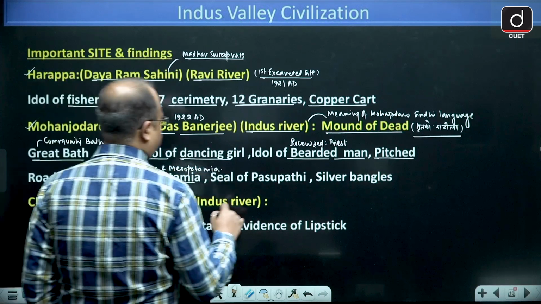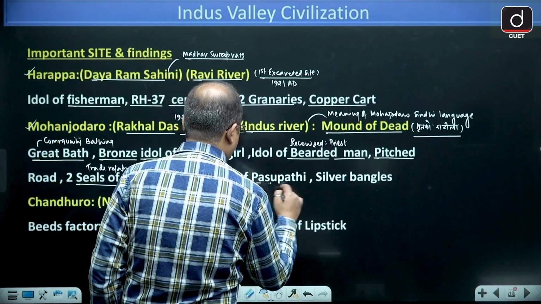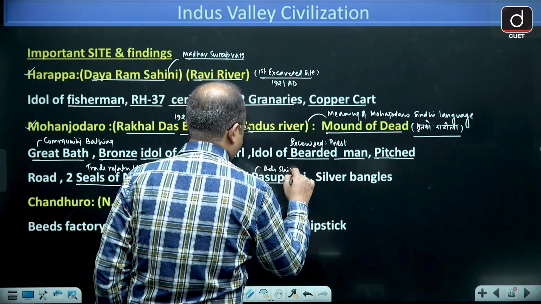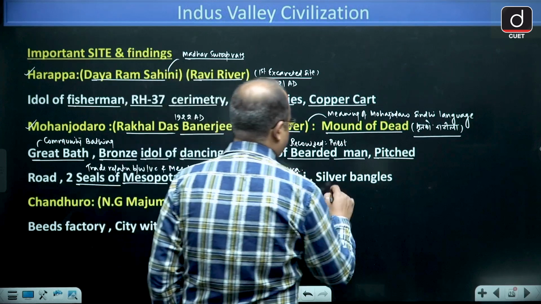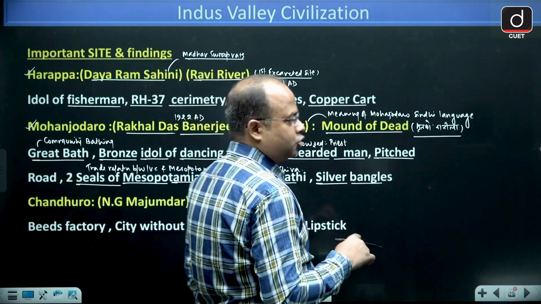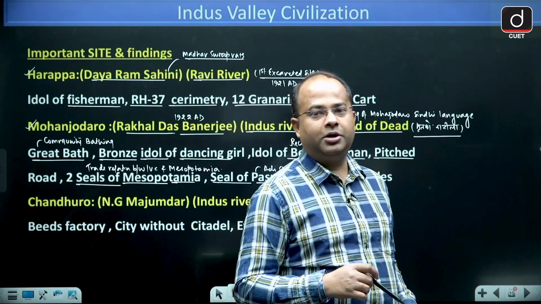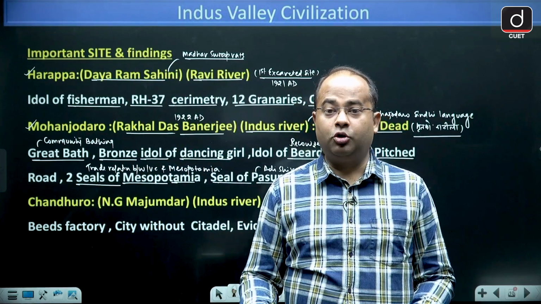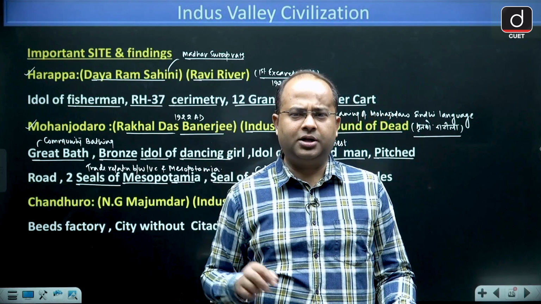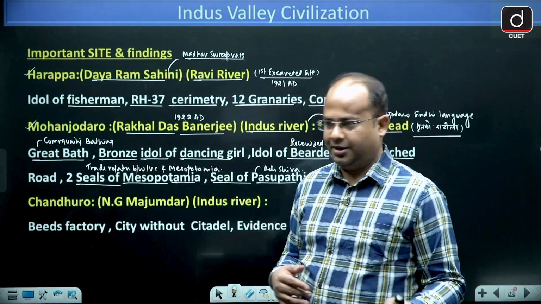Then we have found the seal of Pashupati, who is also known as Adi Shiva. And other than this, we have found silver bangles. Gold and silver were commonly used metals, but they did not know the use of iron.